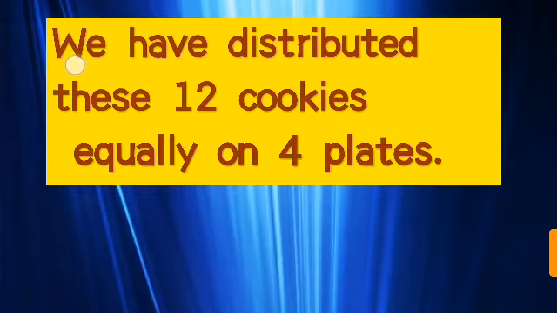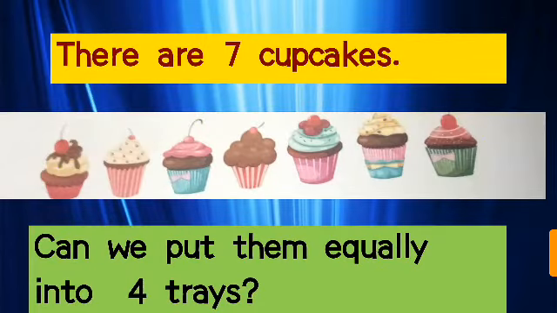So dear students, we have distributed these 12 cookies equally on 4 plates. With simple calculation, first we have to distribute 1, 1 to each. In step number 2, we again distribute 1, 1 to each. And in the third and last step, we distribute 1, 1 each. And at the end, we find that all 4 plates are getting 3 cookies. Okay. So dear students, let's see a few more examples.